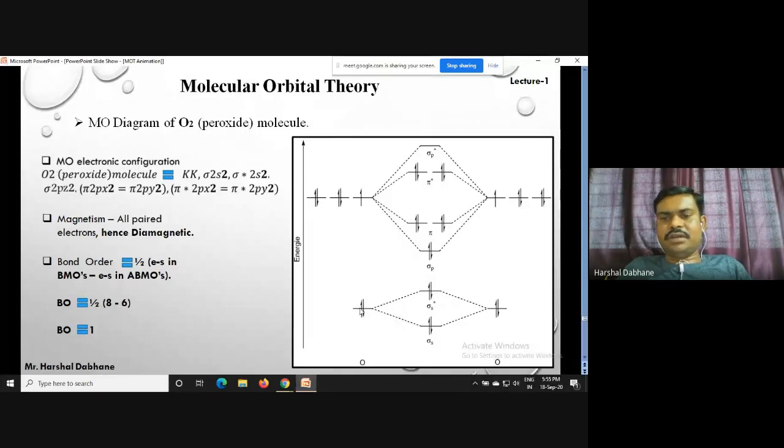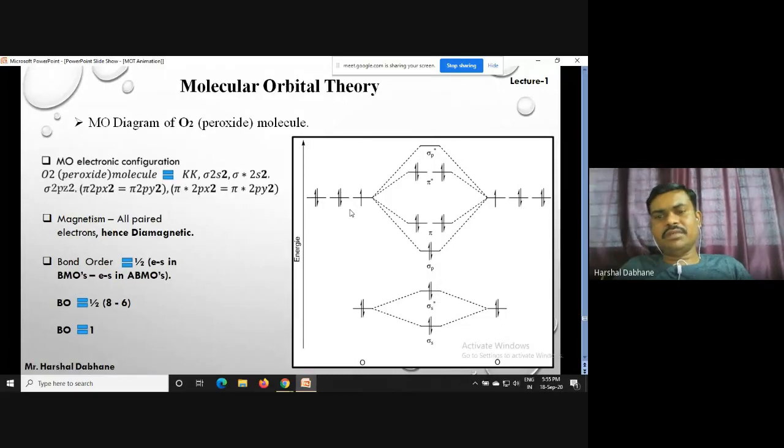So see here, we have to write down the same KK for the 1s orbital. Then when the 2s and 2s orbitals combine according to the LCAO approximation, we get sigma 2s and sigma star 2s orbitals. When the p orbitals, that is px, py and pz, combine, we can write sigma 2px here, pi 2py and pi 2pz. This one is pi star 2py, pi star 2pz, and this one is sigma star 2px. Okay, so these are the construction of the molecular orbital diagram.